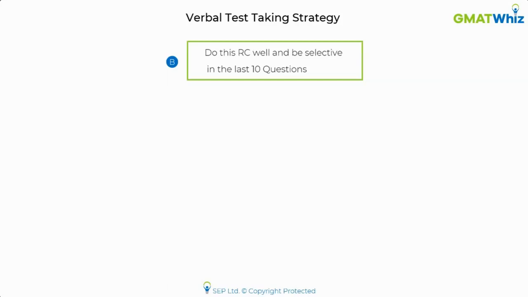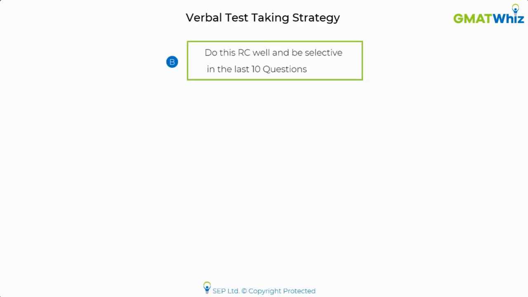I spent 5 or 6 minutes just on reading the passage. So think of this scenario. After spending those 5 or 6 minutes, I was still left with 13 minutes, only 13 minutes on the clock and 14 questions to be answered. But the good thing was I was very confident that I had understood the passage well and I could answer those 4 questions within 3 or 4 minutes. So I was left with 10 questions and 10 minutes in the end. What I did was I chose to do the rest of the questions selectively. I just did 5 or 6 of them.